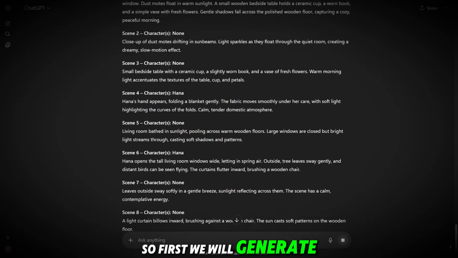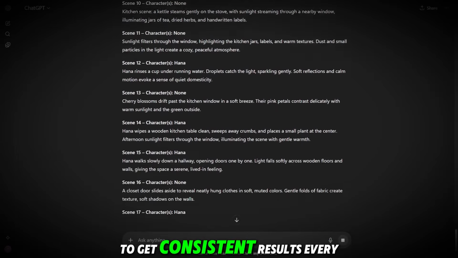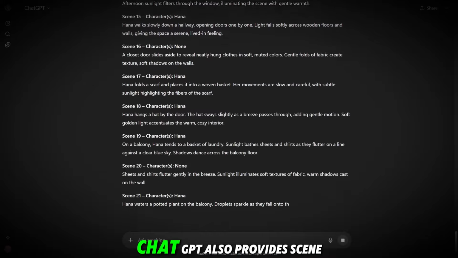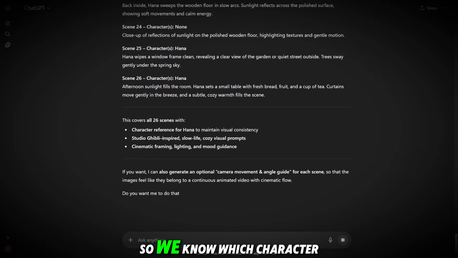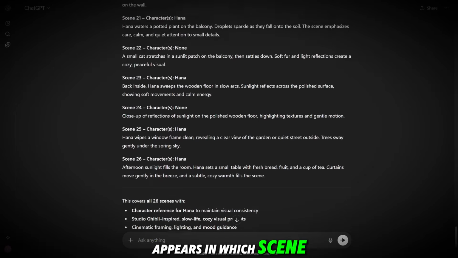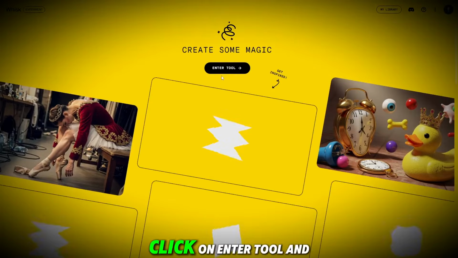So first, we will generate our characters. While generating scenes, we'll reuse these characters to get consistent results every time. Below that, ChatGPT also provides scene-wise image prompts with character names included, so we know which character appears in which scene.